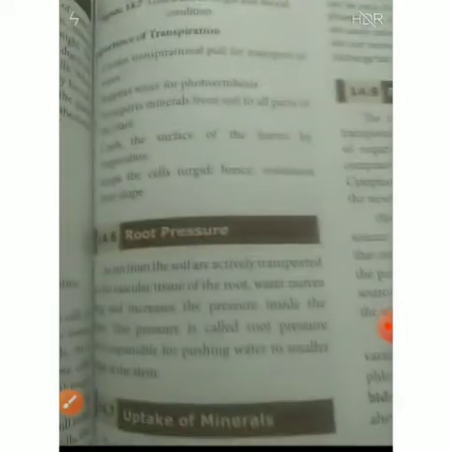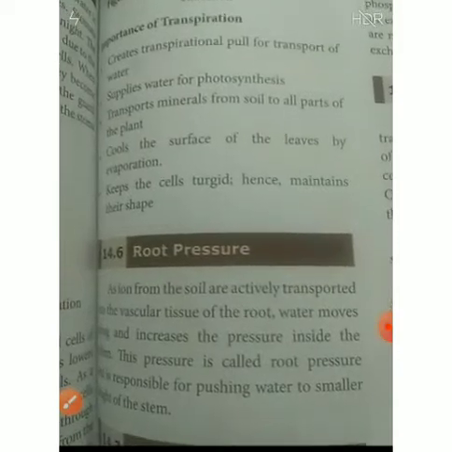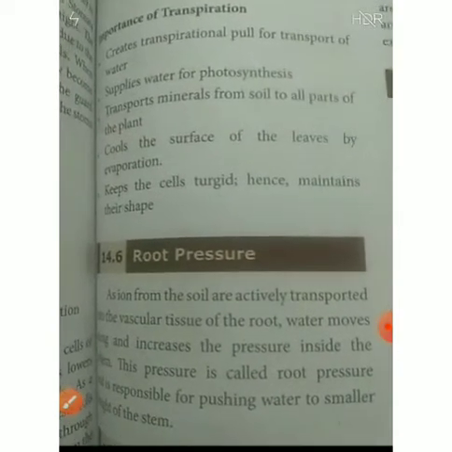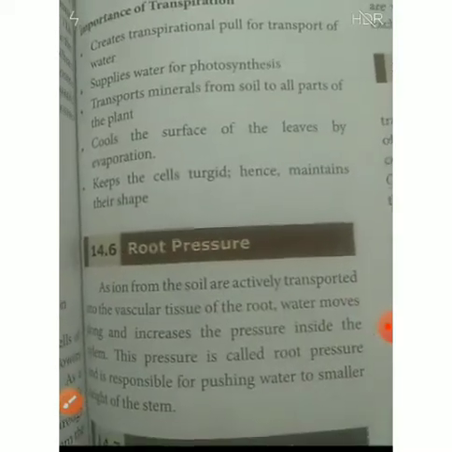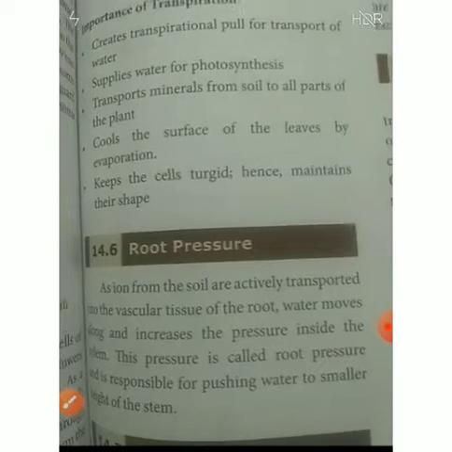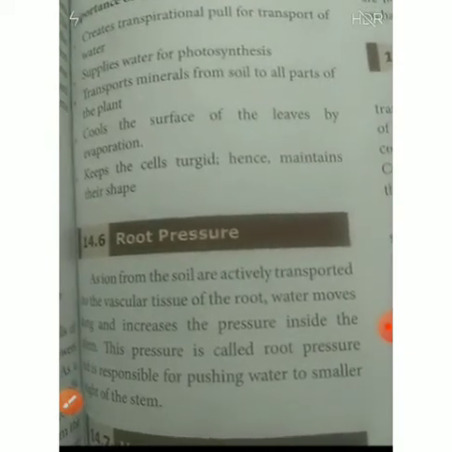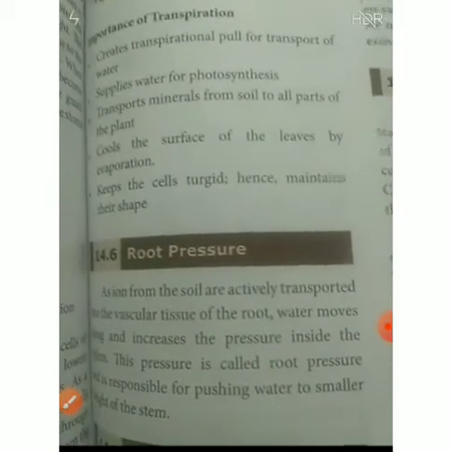Next we go to root pressure. As ions from the soil are actively transported to the vascular tissue of the root, the water moves along, increasing the pressure inside the xylem. This pressure is called root pressure. So water and ionic molecules enter the root, particularly the xylem region.